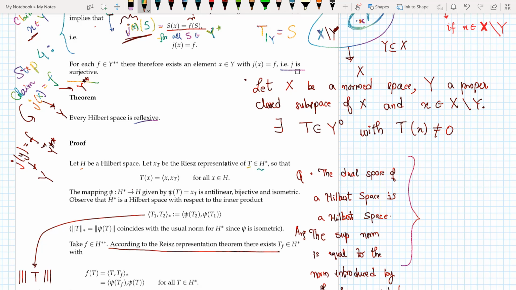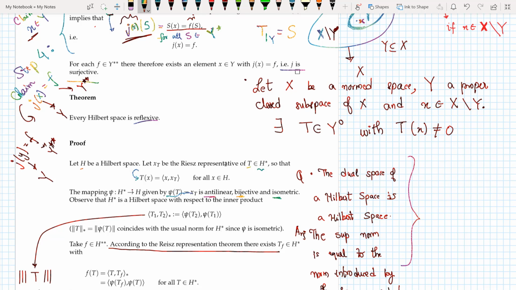Now from Riesz representation we know that T of x can be written in this way, and the mapping psi from H star to H is antilinear, bijective, and isometric. And observe that H star is a Hilbert space with respect to the inner product. So the first question that arises is why the dual space of a Hilbert space is a Hilbert space.